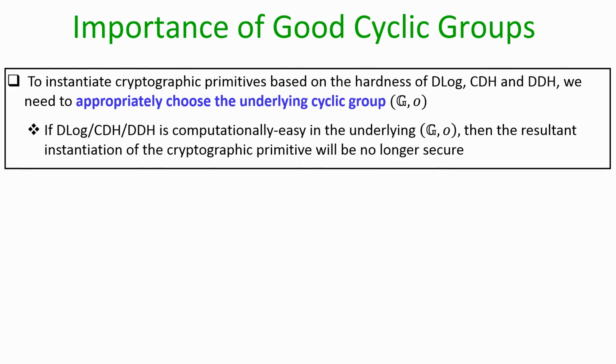So, let us begin our discussion with the importance of good cyclic groups. Remember that in the last lecture we have seen the definition of the D log assumption, CDH assumption and DDH assumption.